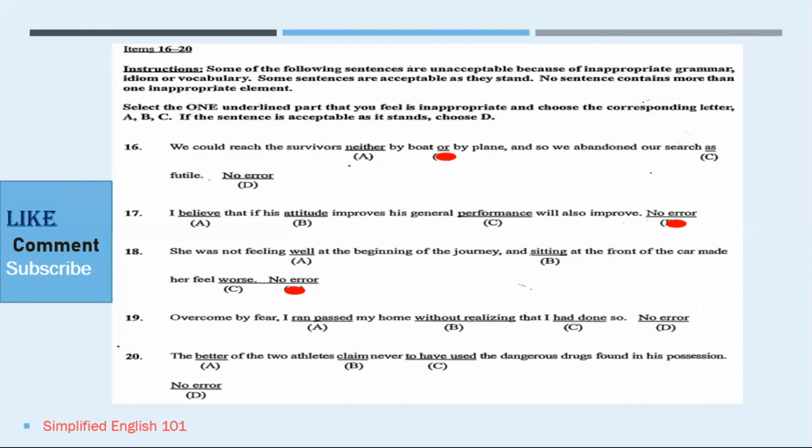Number 19 reads, overcome by fear, I ran past my home without realizing that I had done so. The error in this sentence is past. The correct word should be pass, no ed. Number 20 says, the better of the two athletes claim never to have used the dangerous drug found in their possession. The error in this sentence is claim, and it should have been claims. Remember, singular subject equals singular verb. The better of the two, meaning the one which is better than the other one, is the one that claims. So we're talking now about one subject, and regular singular verbs usually end with s.